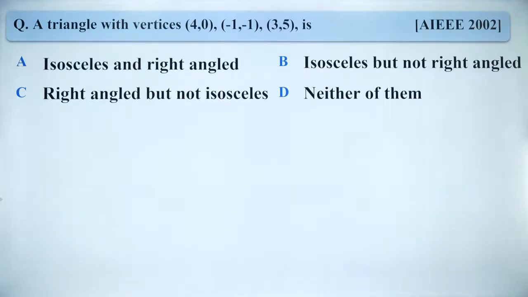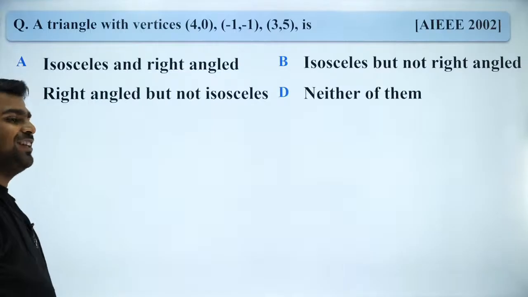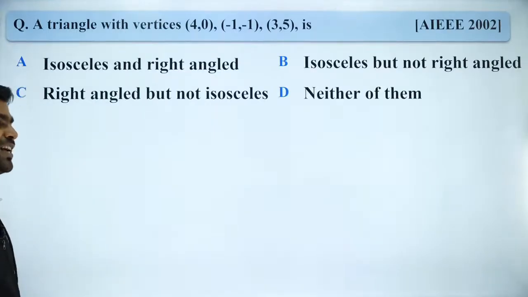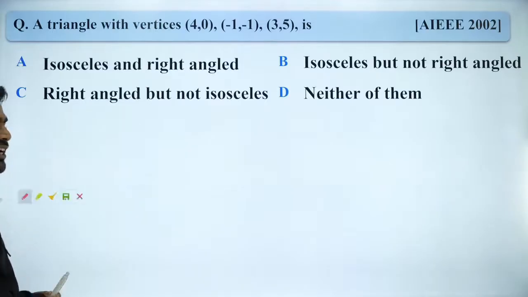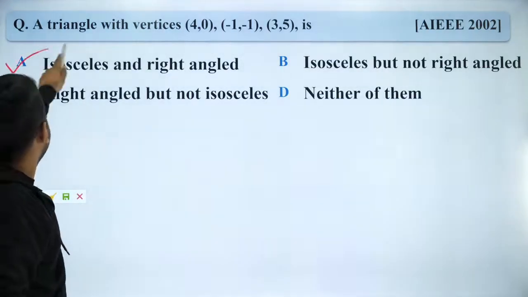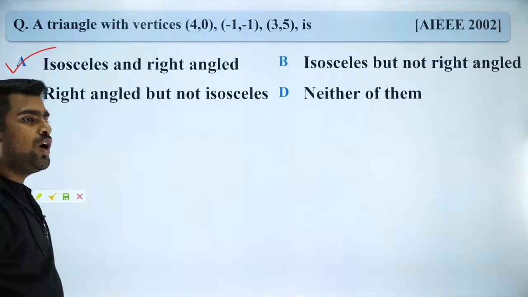Okay, let's check it. Because I feel your previous answer was right. Rajalakshmi, very good Rajalakshmi. That's absolutely right because the correct answer is option A, guys. The correct answer is option A. So how do we do that?